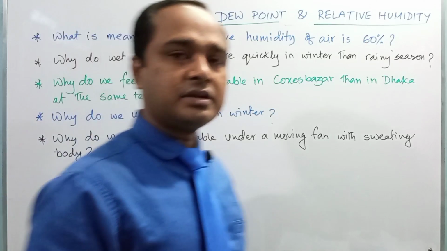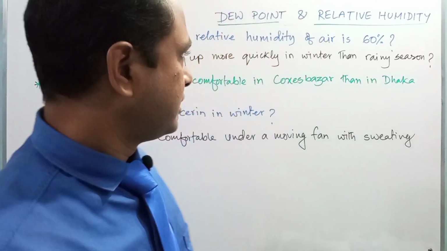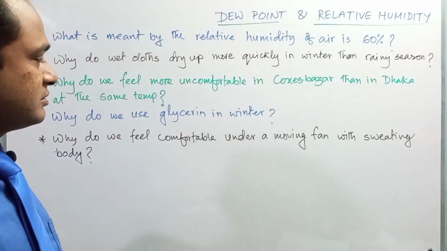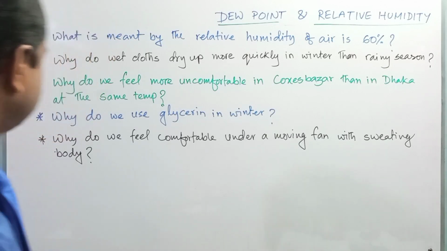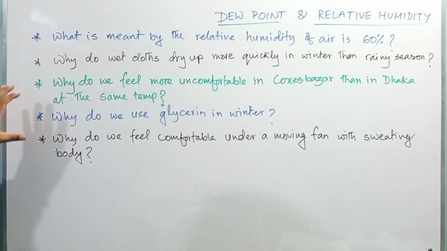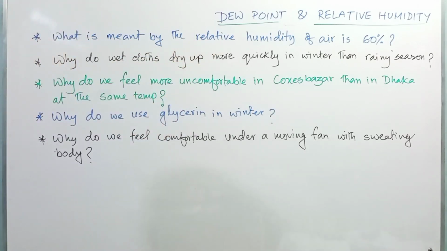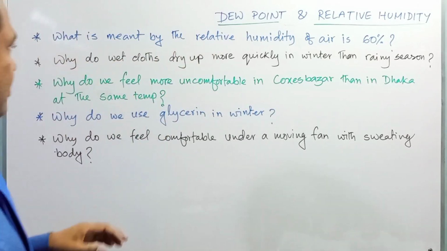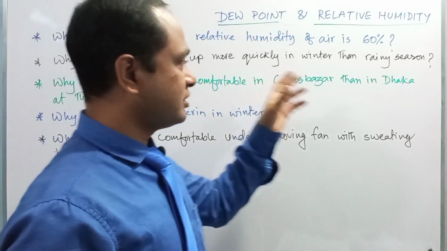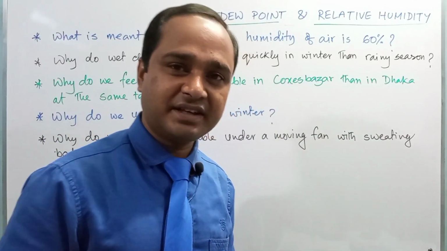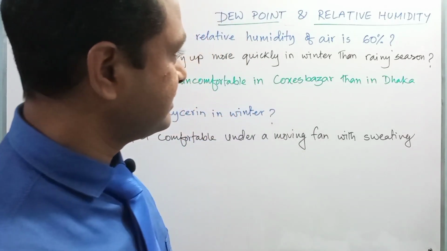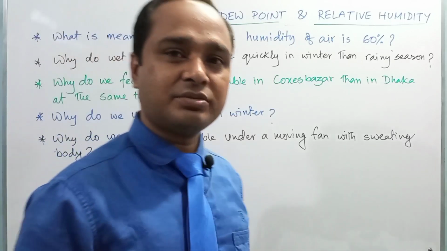Dear students, now we are going to some comprehensive questions which are very important for your exam, and all the questions are related to relative humidity. Okay, and the first question is, what is meant by the relative humidity of air being 60%? Already we have seen the mathematical expression of relative humidity.